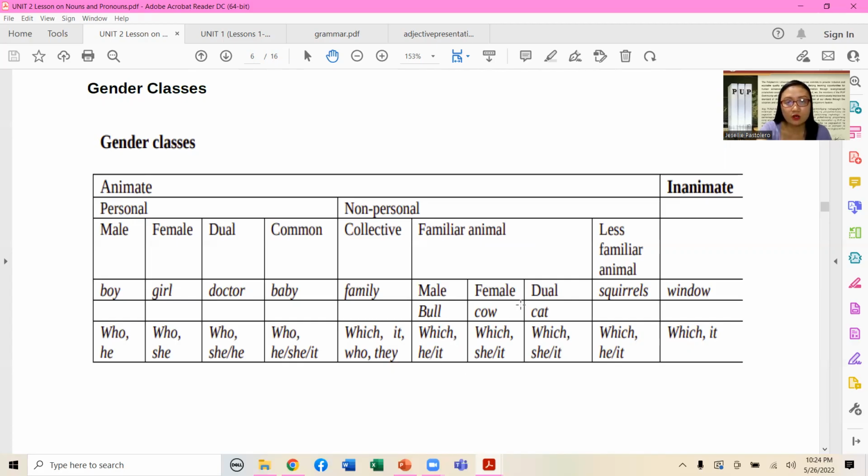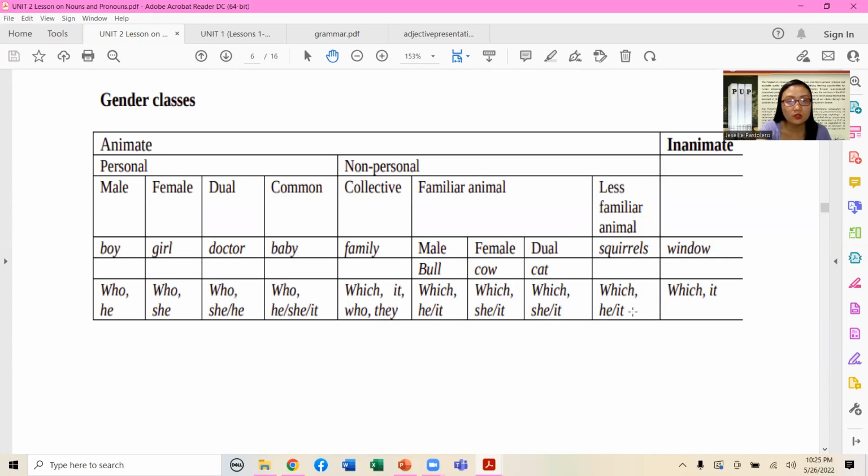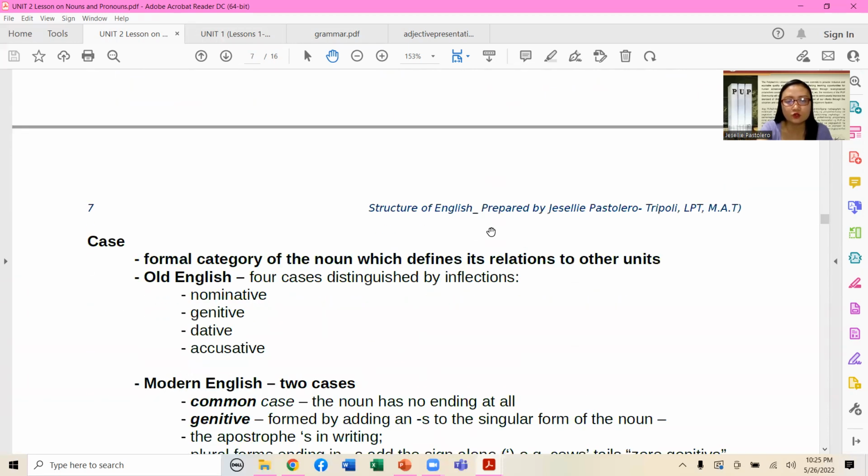Female, on the other hand, our example here is cow. We can make use of which, she, and it. For a dual label, for cat, we can make use of which and she or it. Less familiar animals, such as squirrel, we can make use of which as a WH pronoun, and then he and it, plus the inanimate window, which and it. So these are a few reminders for everybody to identify.